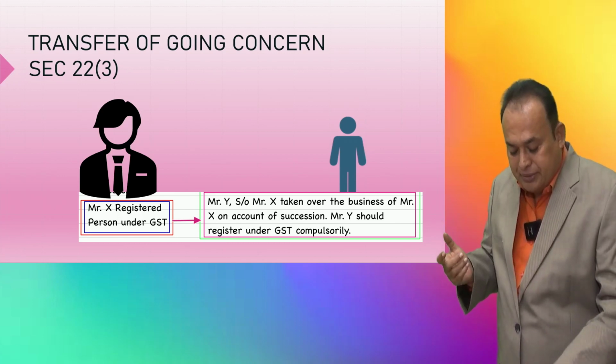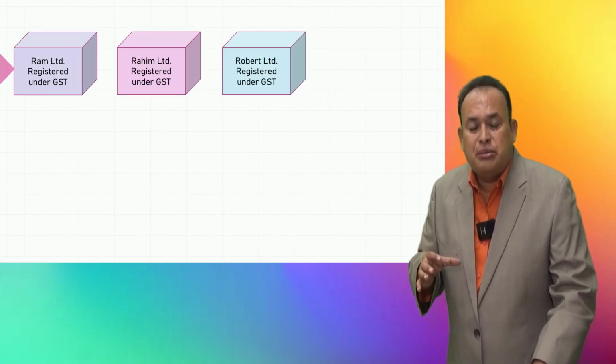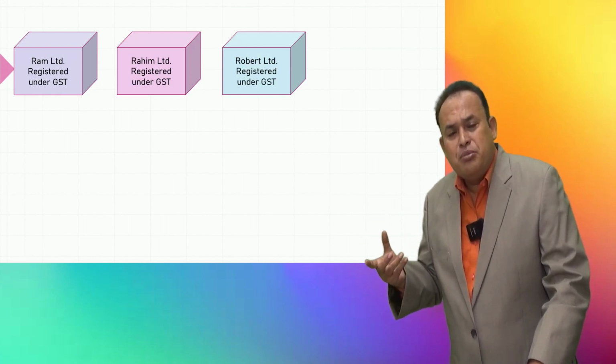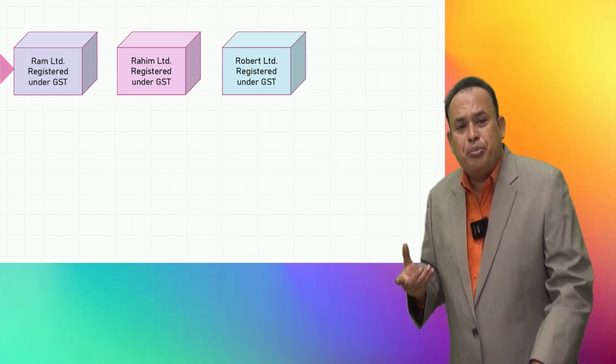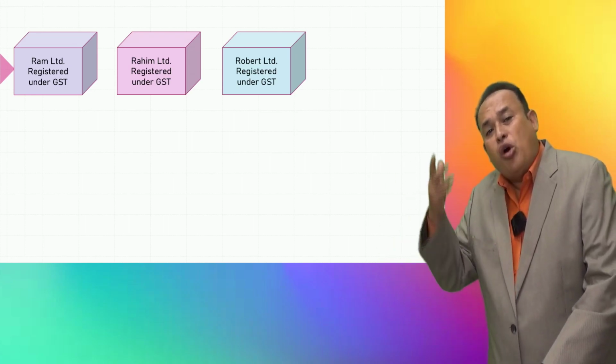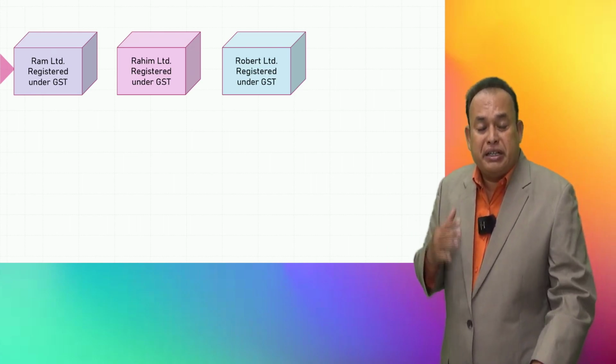Further, my dear friends, on account of amalgamation or demerger, if a new company has been established, the new company must compulsorily get registered within 30 days from the date of incorporation. In the case of amalgamation and demerger, the new company is acquiring the business of the earlier company which has already got registered. Therefore, the new company registration is also mandatory.